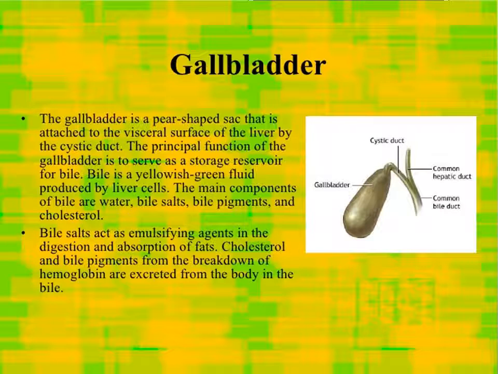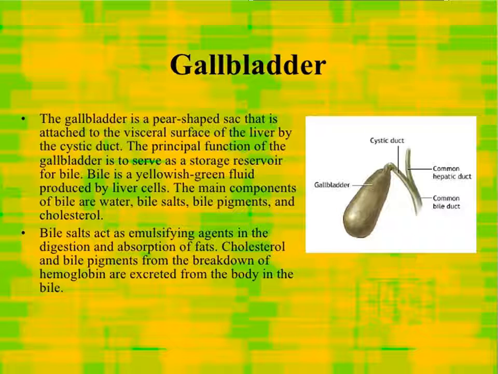Gallbladder. The gallbladder is a pear-shaped sac attached to the visceral surface of the liver by the cystic duct. The principal function of the gallbladder is to serve as storage reservoir for bile. Bile is a yellowish green fluid produced by liver cells. The main components of bile are water, bile salt, bile pigment and cholesterol.